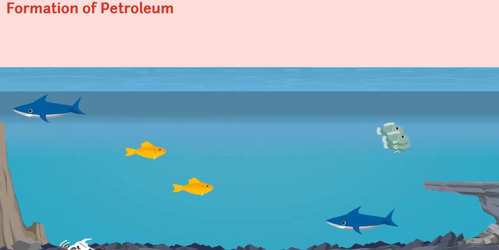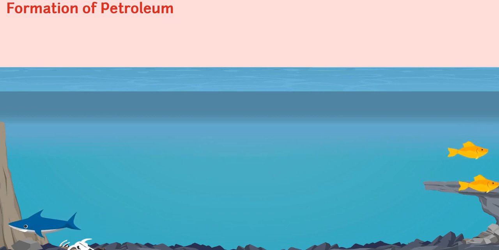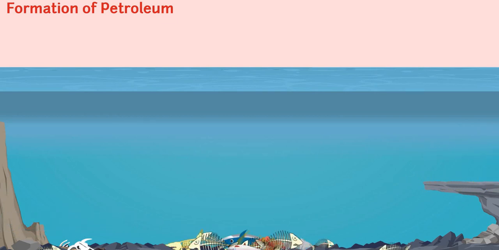Let's now understand how it is formed. We know that the sea is home to a large number of organisms. When these organisms die, their bodies settle down at the bottom of the sea. Layers of sand and clay get deposited on their bodies.